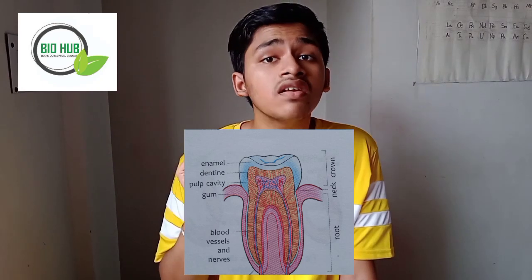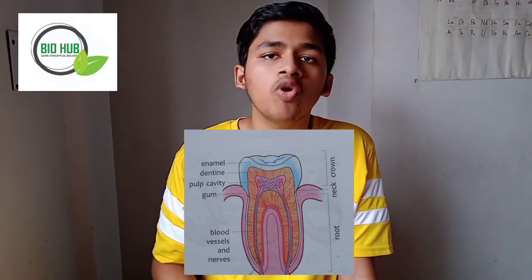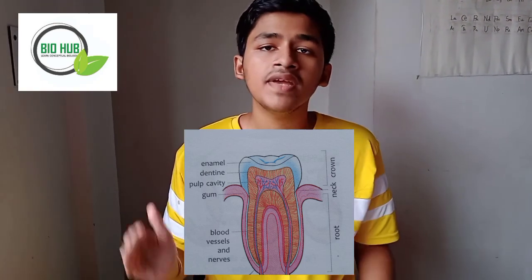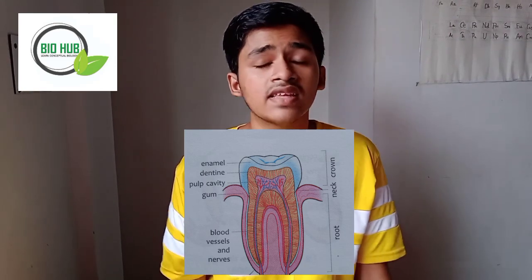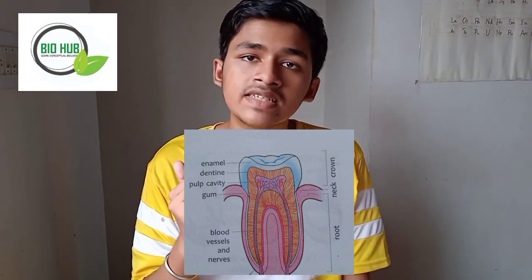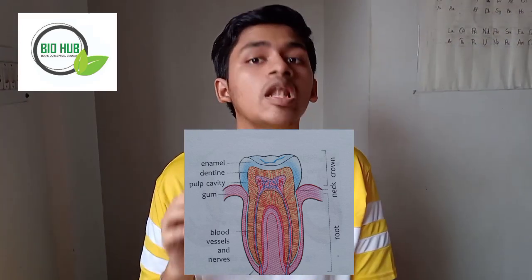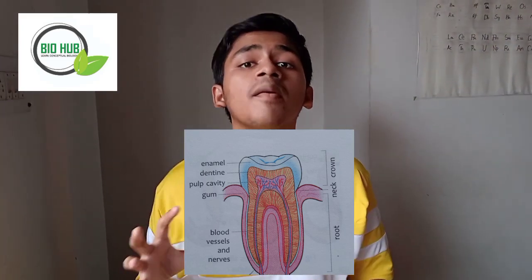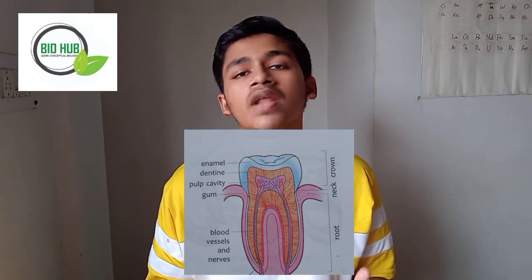Now the neck is surrounded by gum and the crown is surrounded by enamel. Enamel is the hardest substance in the whole human body. Beneath the enamel is the dentine. The dentine forms the bulk of the tooth. And beneath the dentine there is the pulp. Now pulp contains a lot of nerves and blood vessels.